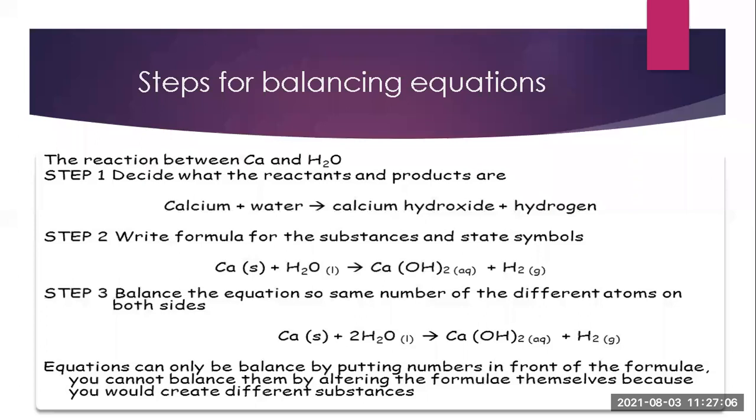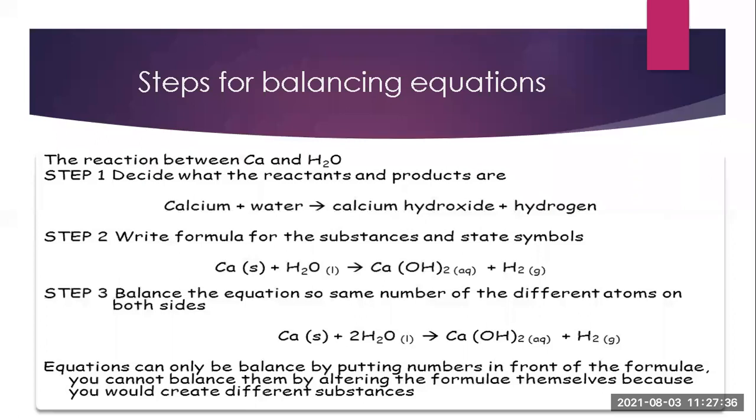Now here you can see, first of all list it. In step 2 you can see that the number of calcium on the reactant side is 1 and on the product side is also 1. Now the number of hydrogen on the reactant side is 2, but on the product side, from the OH the number of hydrogen is 2, and from H2 it is 2. That means 2 plus 2, 4 hydrogens on the right hand side, but only 2 hydrogens on the left hand side.